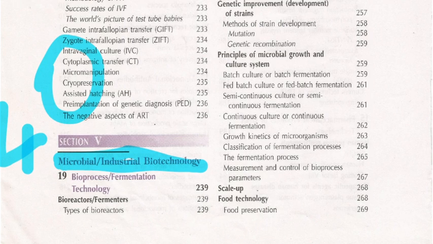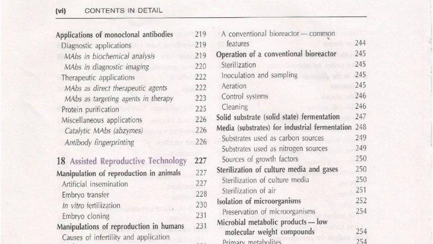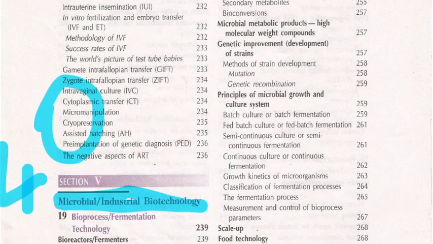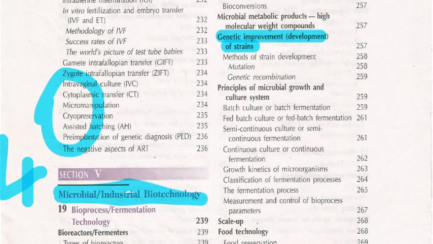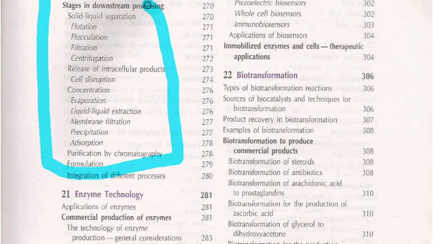Here, starting from types of bioreactors, we have the parts in conventional bioreactors, the sterilization process of the bioreactor, everything is there. And genetic improvement of the strains is also there, which is again an important topic that you should concentrate on. Also the fermentation process, everything is there, and here you have the entire downstream process. This is again an important topic that you should study for your GATE examination.